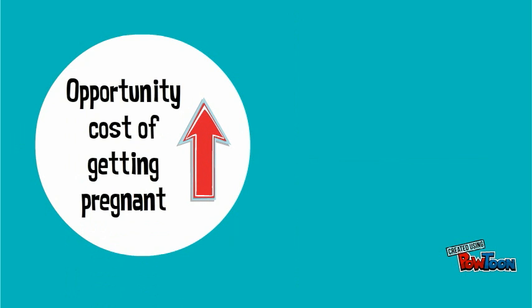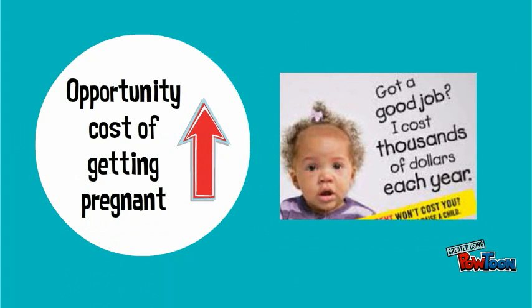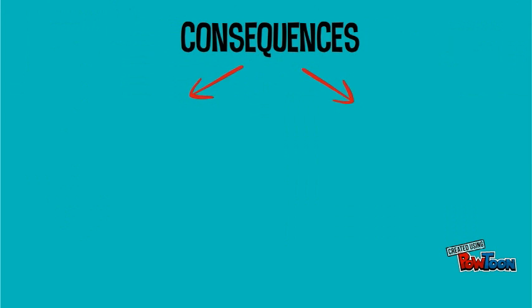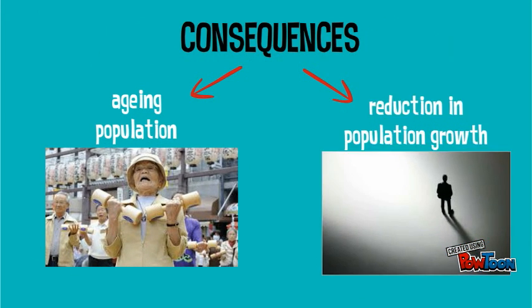The regular examinations during pregnancy are not covered by insurance as they are not considered either sickness or injury. The cost of delivery on average is around 300 to 400,000 yen, and it will be much higher if the delivery occurs at night or on a holiday. Thus, women choose to get married late or not at all. Because of all of the above issues, Japan now is facing an aging population and reduction in population growth.